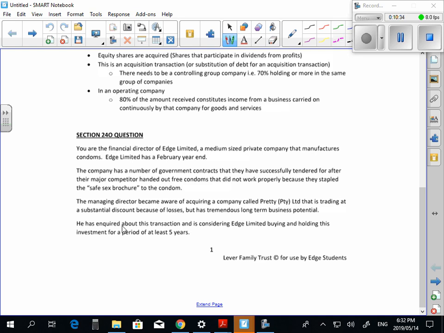So immediately the 24J is not going to work, and it's not going to work in the example you're about to read. You will go to the general deduction formula, and you're going to have the same problem. Why are you going to have the same problem? Because it also has the term "in the production of income." And you're going to have the same problem.